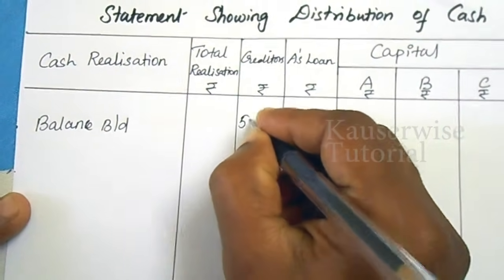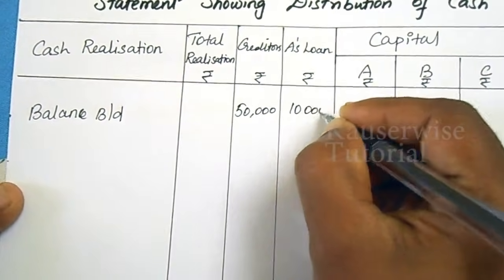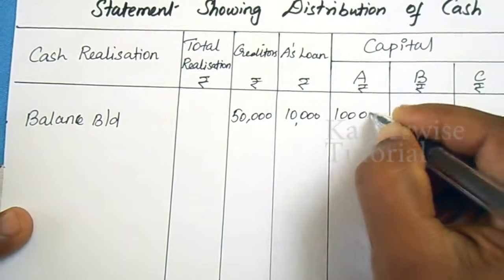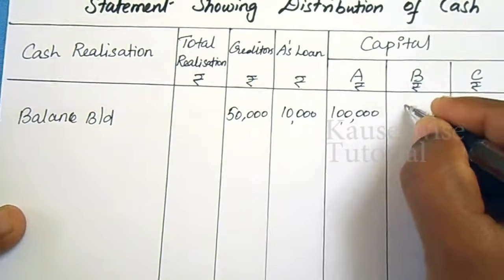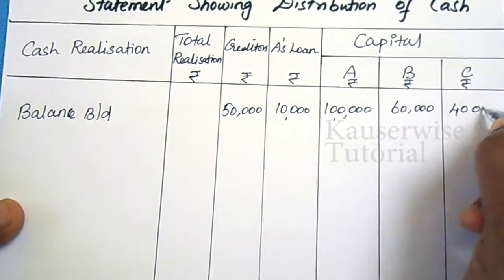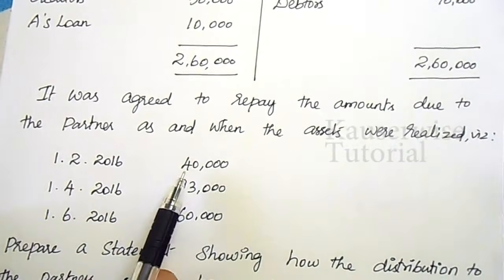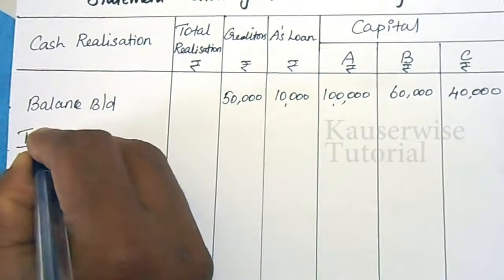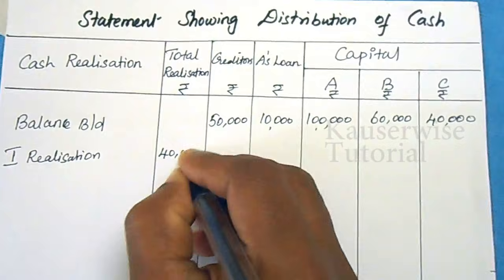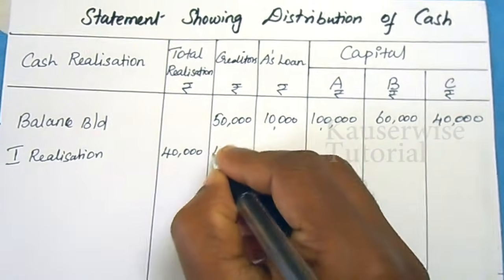Creditors 50,000, A's loan 10,000, capital, A's capital 1 lakh, B's capital 60,000 and C's capital 40,000. Look at the problem. First realization how much? 40,000. Total realization 40,000. This will be given to creditors.